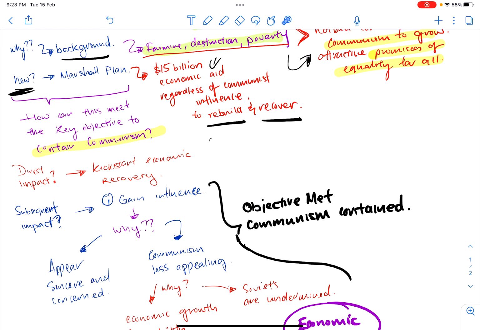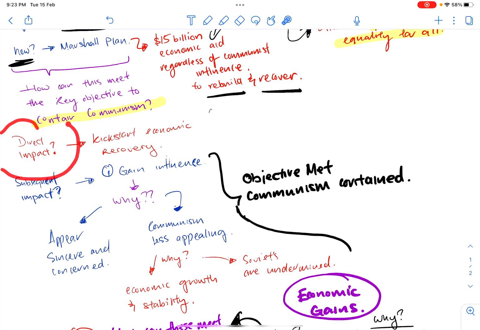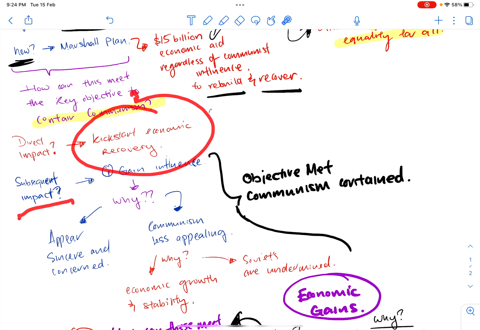What's the implication of giving the financial aid? First, talk about the direct impact. You're going to kickstart economic recovery. You're giving funds all throughout Europe, which in turn is going to kickstart your economic recovery. After you kickstart the economic recovery, what is the subsequent impact?